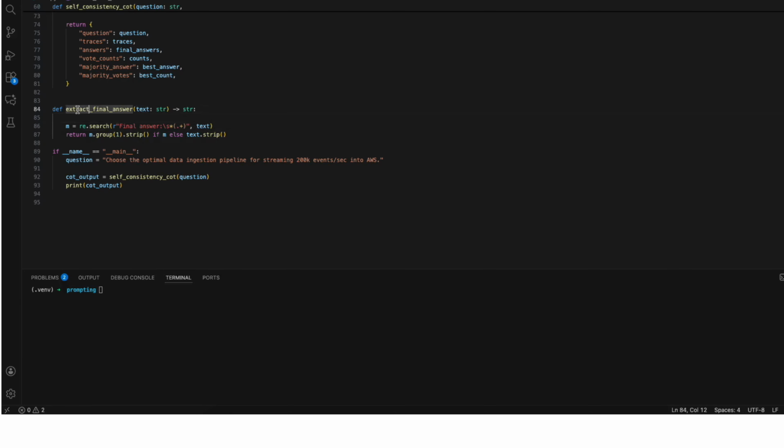So here we have a small helper function. All it does is search the model's output for the phrase "final answer" and grab whatever comes after that. So that's what it is doing.